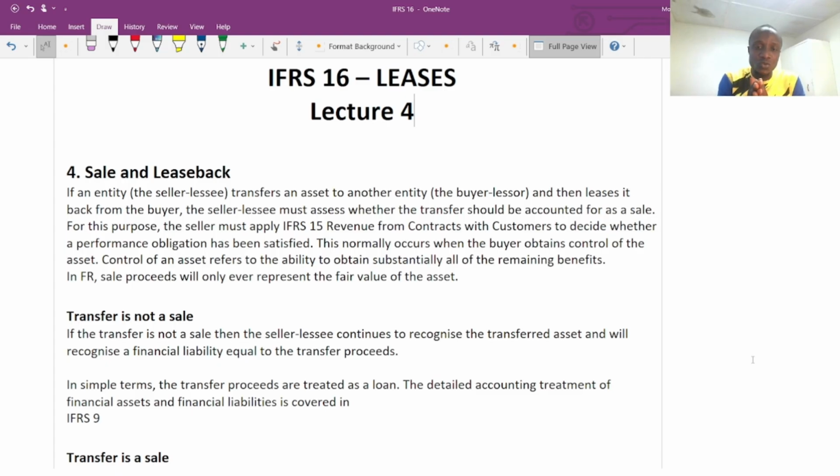You are going to continue the recognition of the asset because the control will not be transferred to the person that is going to provide the loan. Plus, we are going to recognize a financial liability. Very simple. First point to know.